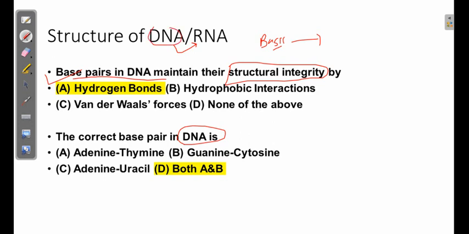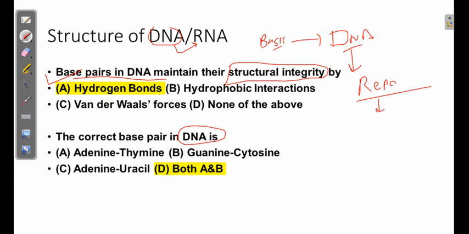DNA is deoxyribose nucleic acid. If we see the basic structure, it is basically a polymer. You can say it's a polymer because it is composed of lots of monomers, the repeated units. So what are these repeated units which make DNA such a special structure?